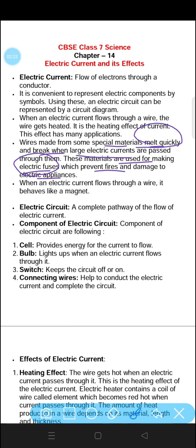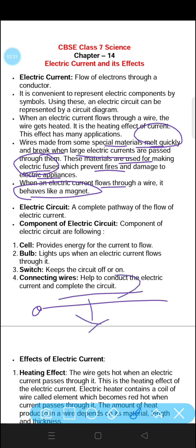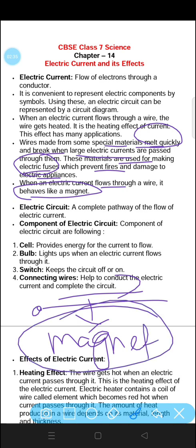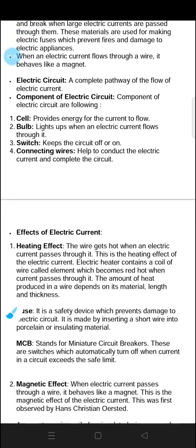When an electric current flows through a wire, it behaves like a magnet. Once the current starts flowing through a wire, it starts to behave like a magnet, and we can say it works as an electromagnet. Now let's talk about electric circuit, a complete pathway for the flow of electric current.